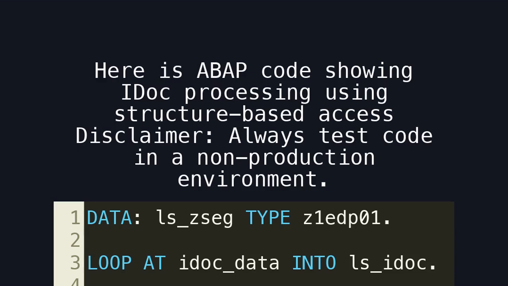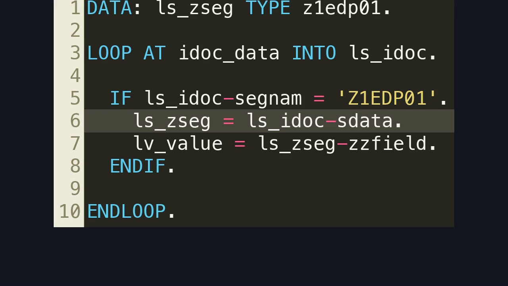Here is ABAP code showing IDOC processing using structure-based access. Disclaimer: always test code in a non-production environment. Here is the safe approach. Assigning S data to a typed structure ensures field alignment even when SAP changes the segment layout.